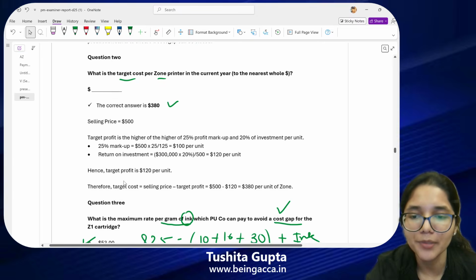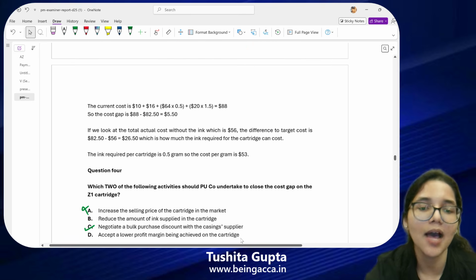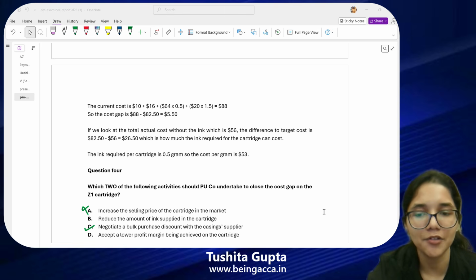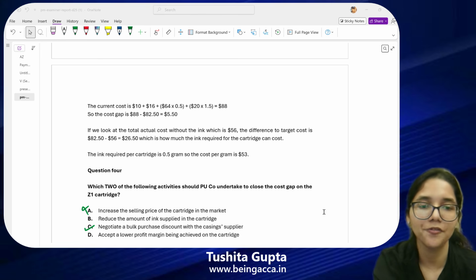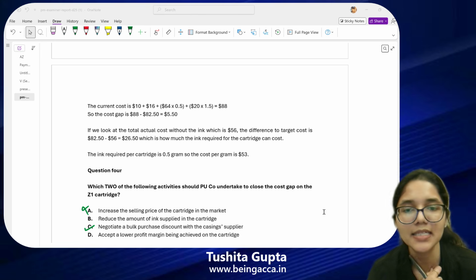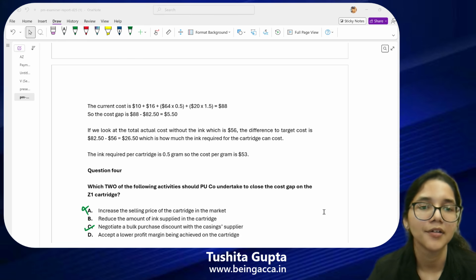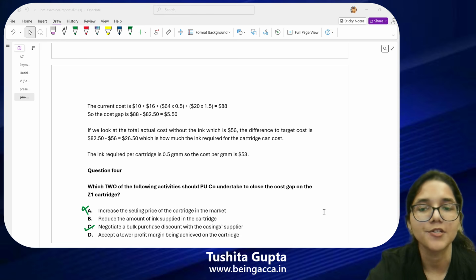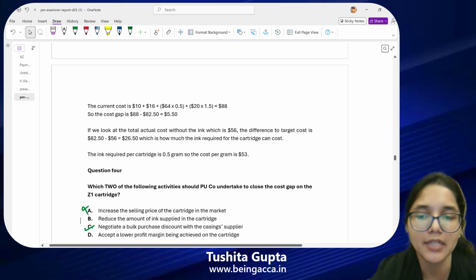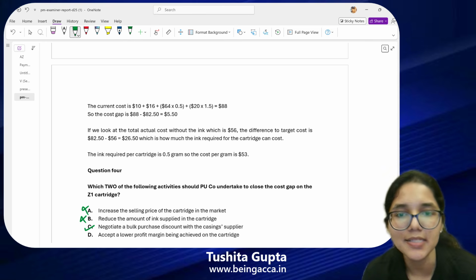So guys, you people think and let me know, if PU company decides to reduce the amount of ink they are putting in a cartridge, will they be able to ensure the durability and the fact that they want the ink to be long lasting? Will that be possible if I'm supplying lesser ink in the cartridge? No, that would not be possible. So because it's particularly mentioned in the case study, this is also not an option with PU company specifically.